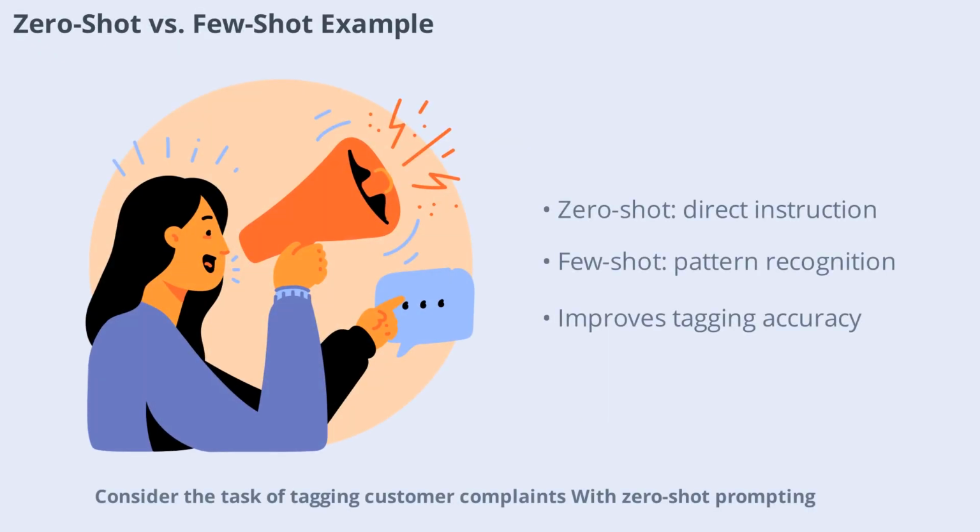Consider the task of tagging customer complaints. With zero-shot prompting, you simply ask the model to tag a complaint like "my screen is cracked." With few-shot, you provide several examples such as "I want a refund" tagged as financial or "the app keeps crashing" tagged as tech bug. The model quickly learns the pattern and applies it to new inputs, demonstrating the power of example-driven prompting.